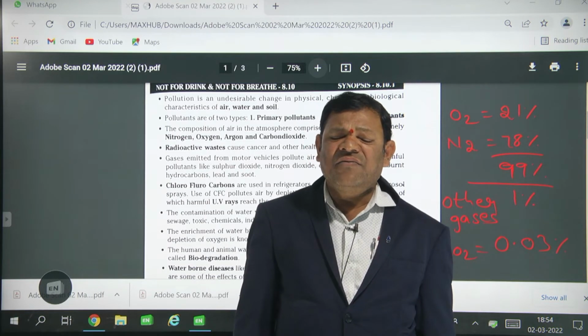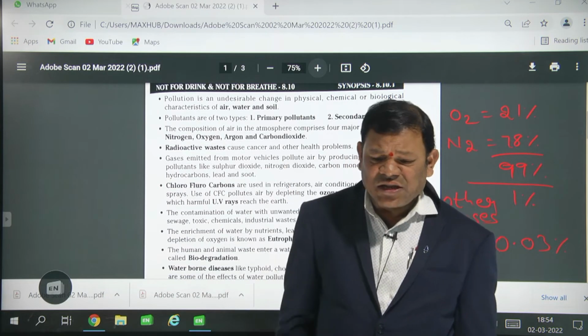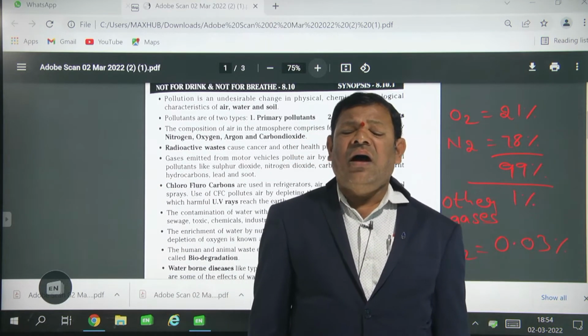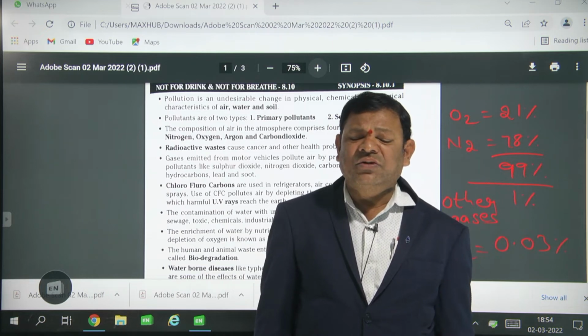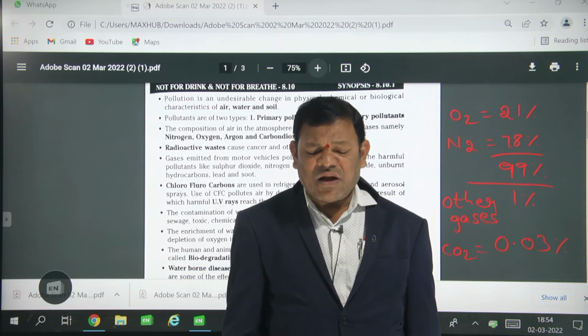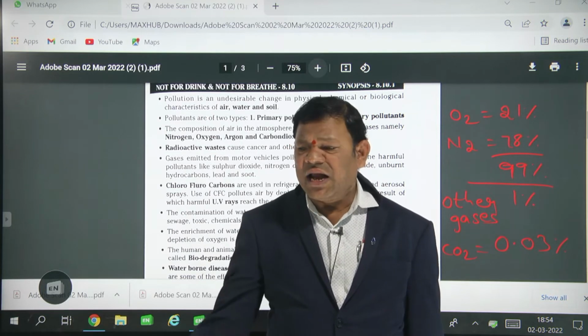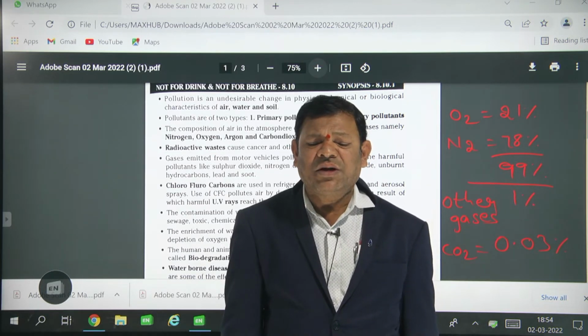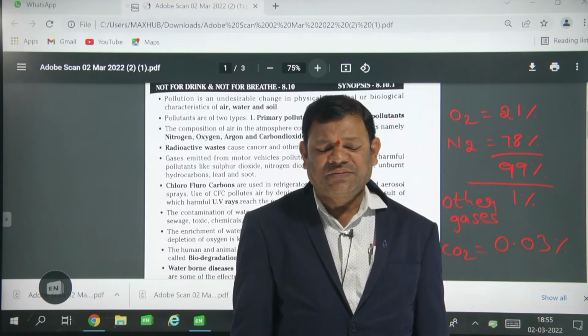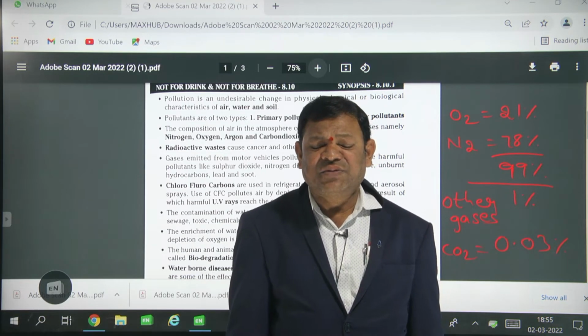In the Second World War, America used radioactive isotopes on Hiroshima and Nagasaki. Even nowadays that land is totally polluted and people are physically handicapped. That land cannot be used for agriculture or crops. That much danger is present.